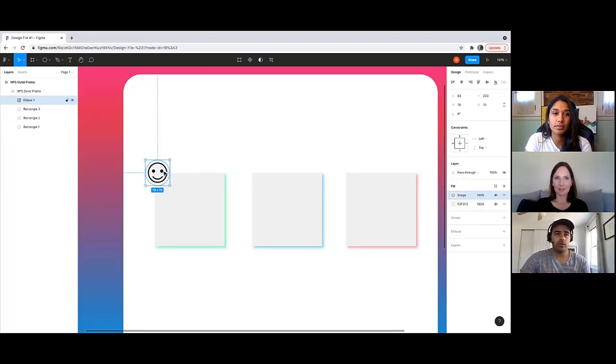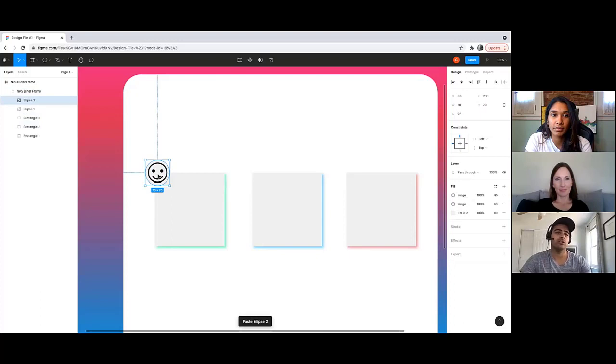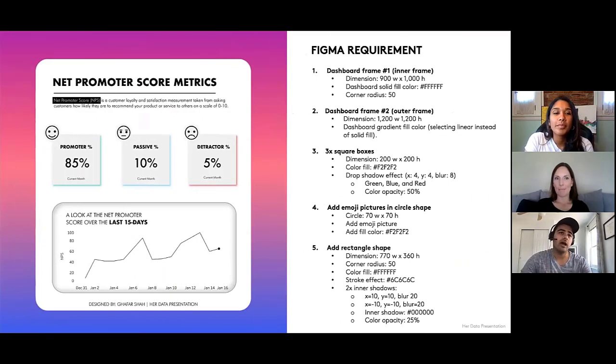So now what we can do is copy and paste the circle, Control C, Control V, and then put it for the other KPI, layered on top of the other KPI. All I did was copy and paste the images again, so I don't have to go through the formatting. What we need to do now is change the emojis for passive percent and detractor percent.